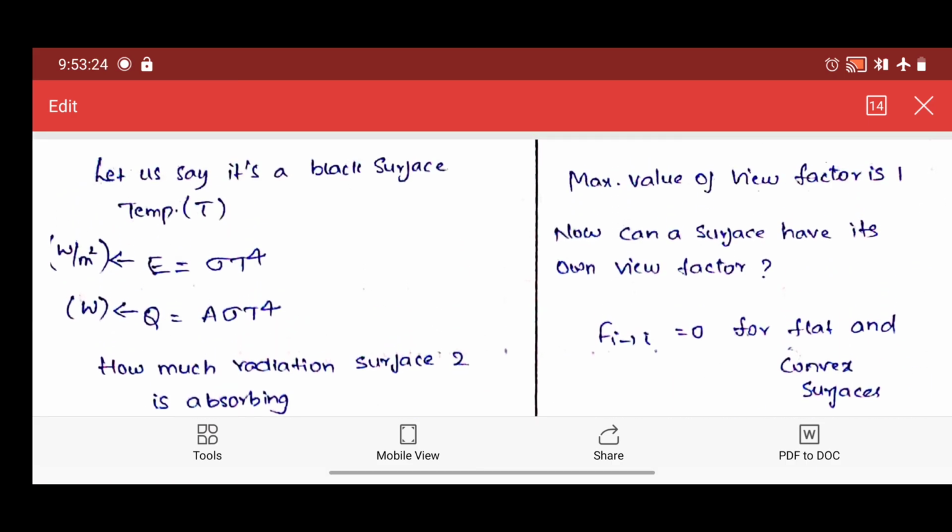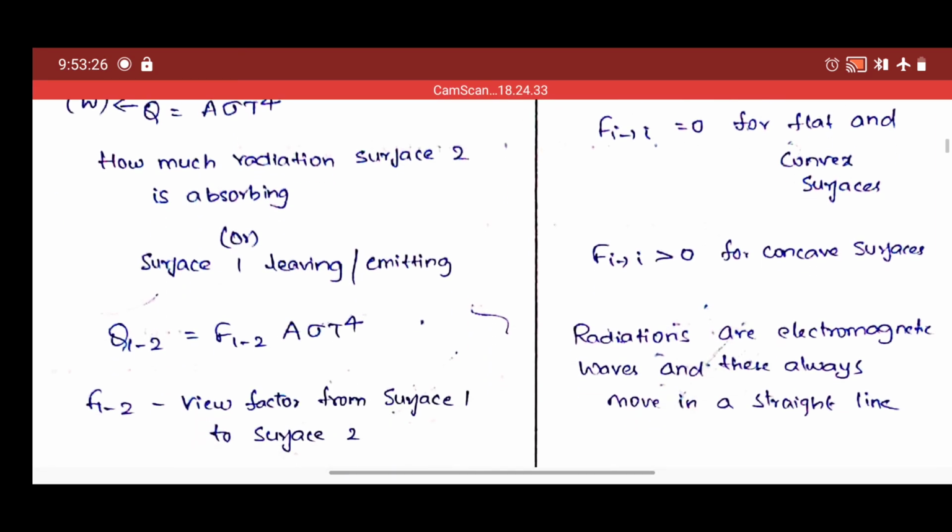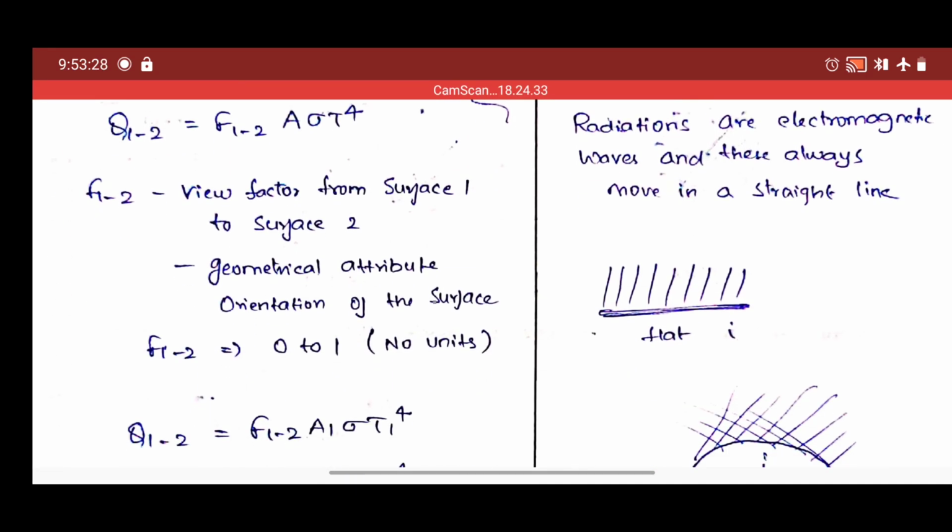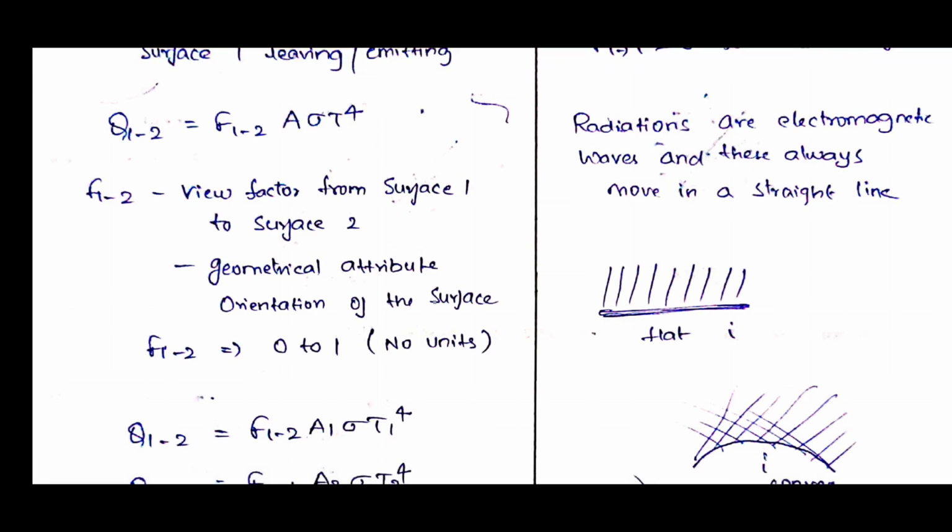So the maximum value of the view factor is 1. Now another point is, what is the range of this view factor or the shape factor? The range is 0 to 1 and it has no units. How do you get 0 to 1? If there are two surfaces, and whatever surface 1 is emitting is completely absorbed by surface 2, then the maximum value will be 1.